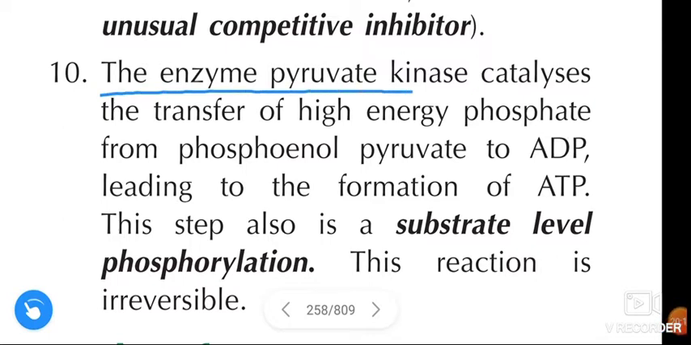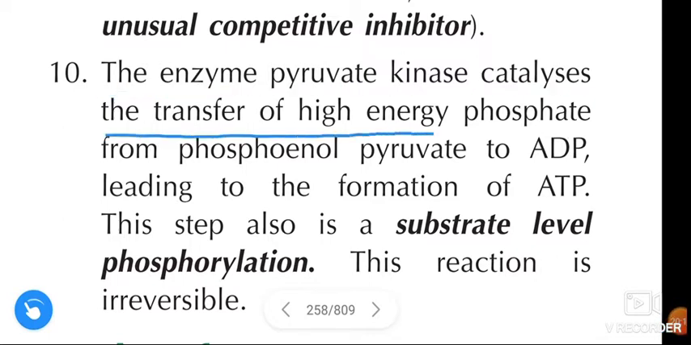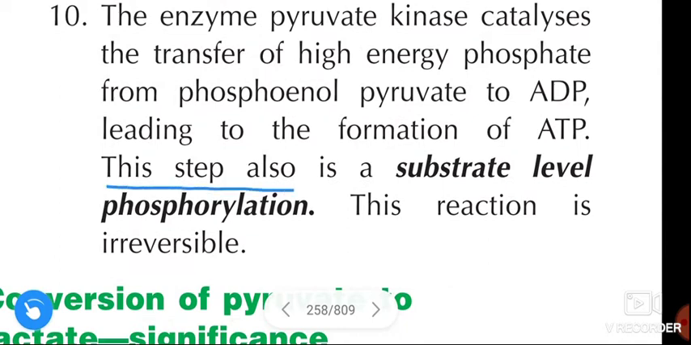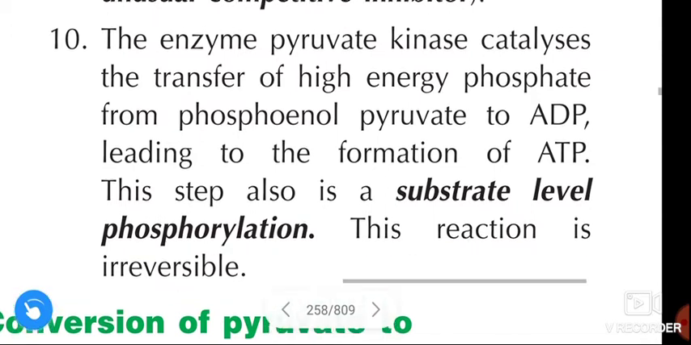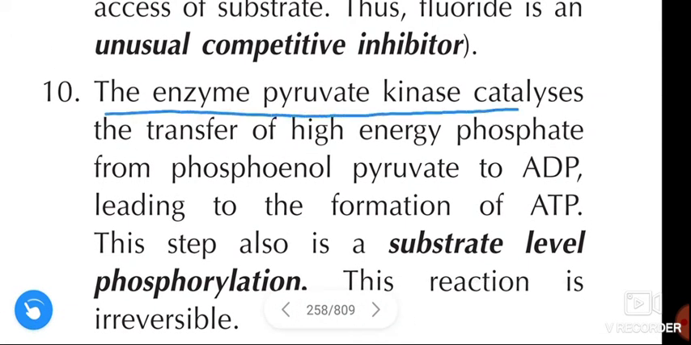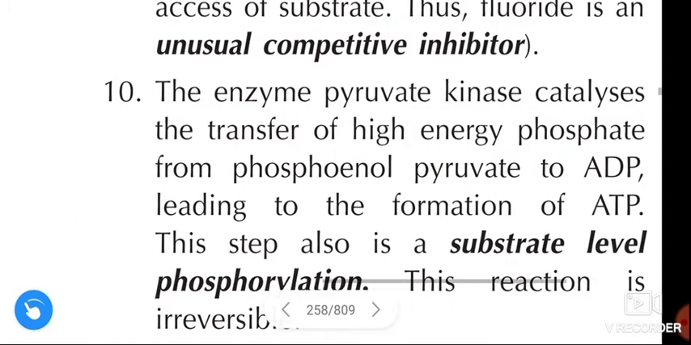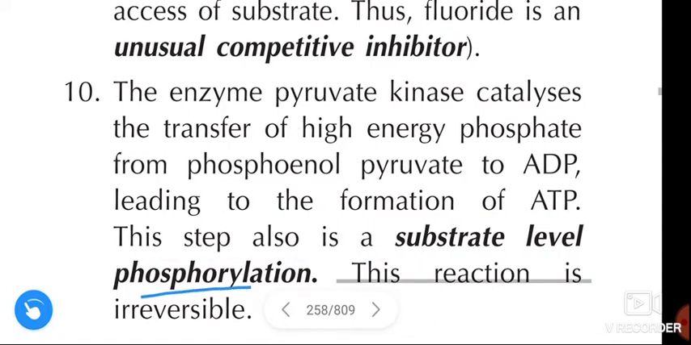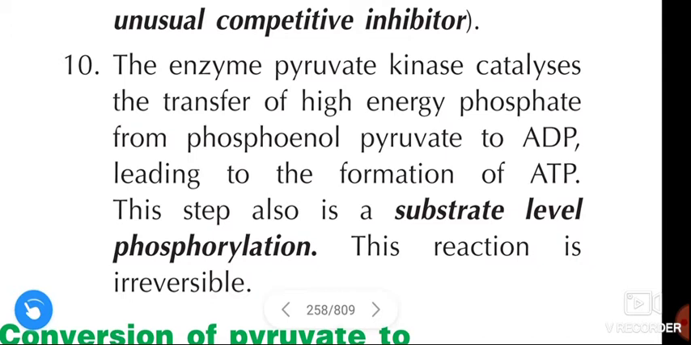Next, the enzyme pyruvate kinase catalyzes the transfer of a high energy phosphate from phosphoenol pyruvate to ADP, leading to the formation of ATP. This step is also a substrate level phosphorylation. This reaction is irreversible.